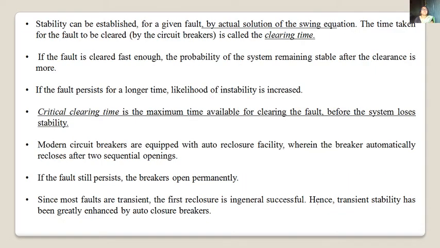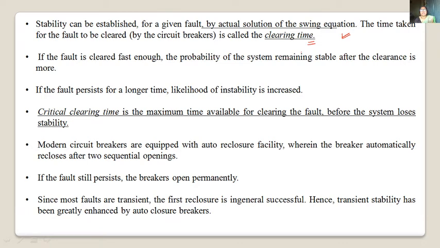Stability of a system can be established using the actual solution of the swing equation and the time taken for the fault to be cleared, and that time is called the clearing time. Now in transient stability we need to find out the critical clearing time. We have studied in switchgear protection that clearing time is essential.